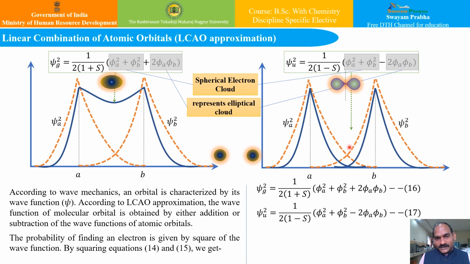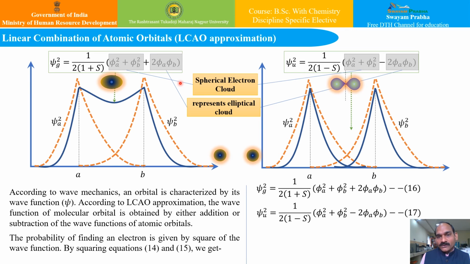So it can be interpreted from these equations that the probability of finding an electron is more in the bonding molecular orbital by a factor of 2 phi a phi b, while the probability of finding an electron is less in the antibonding molecular orbital at the center of the two nuclei, and thus bonding will provide a more stable molecule.